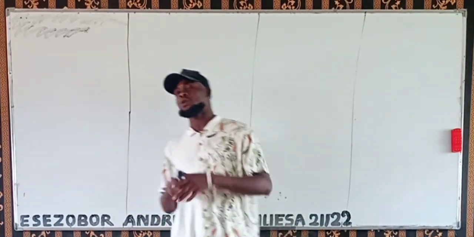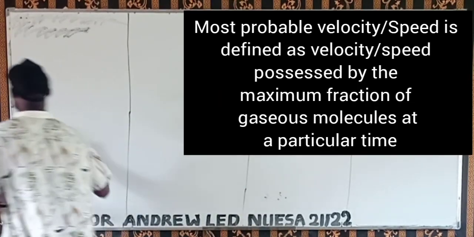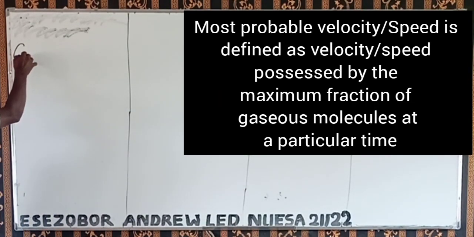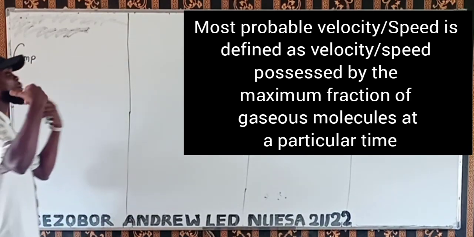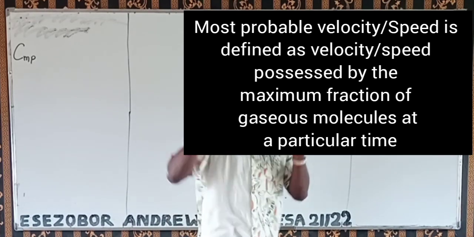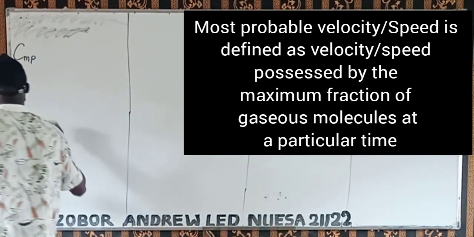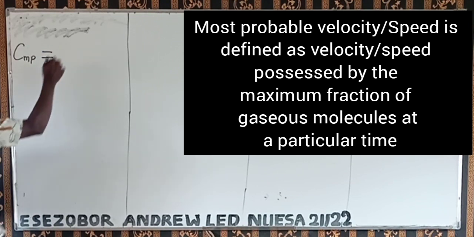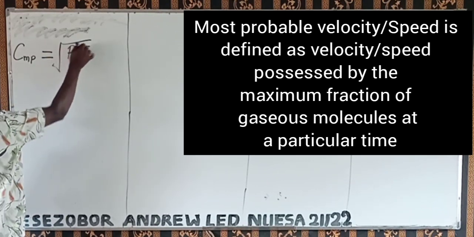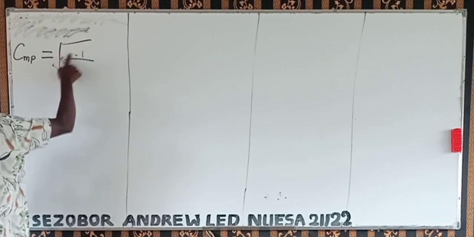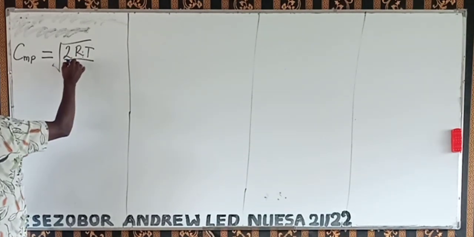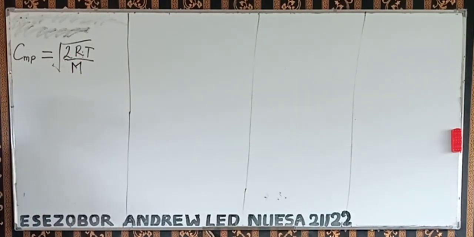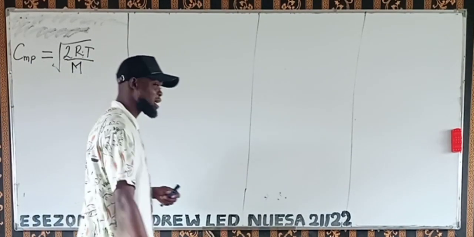Now, the first velocity we are going to look at from this distribution is the one we call the most probable speed of a gas. The most probable speed of a gas is always defined as the square root of 2RT over capital letter M.